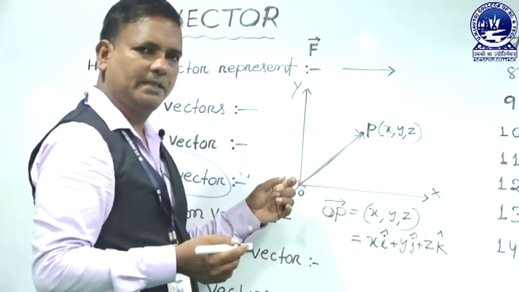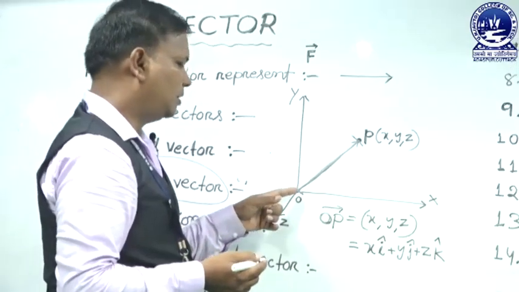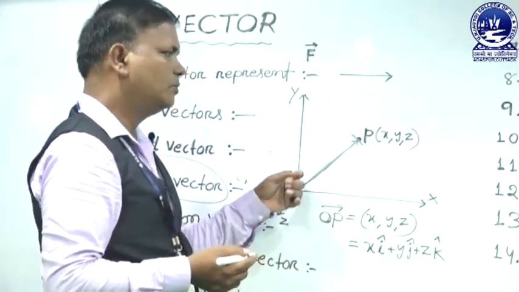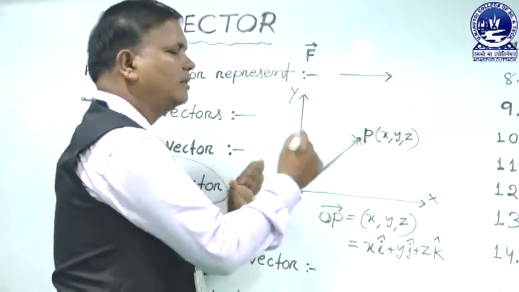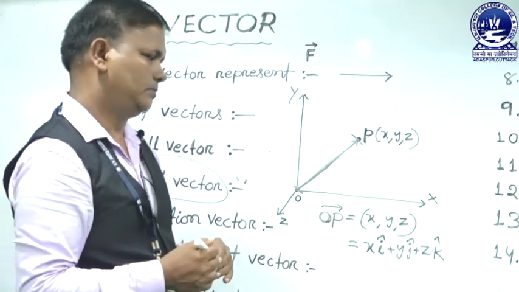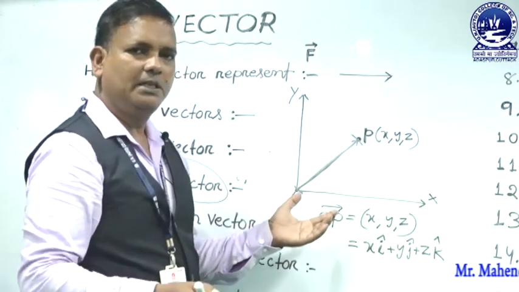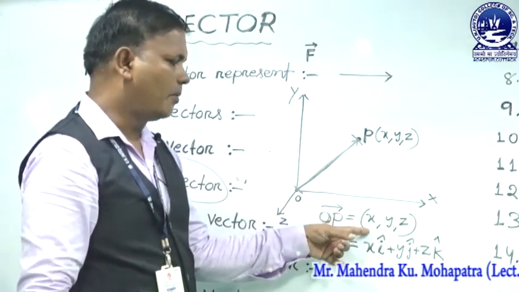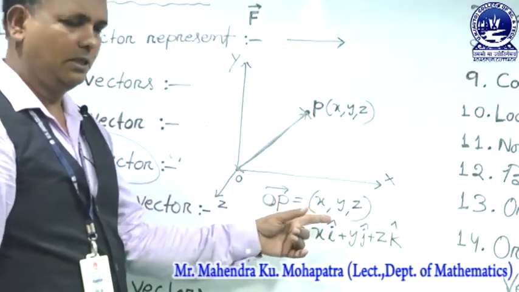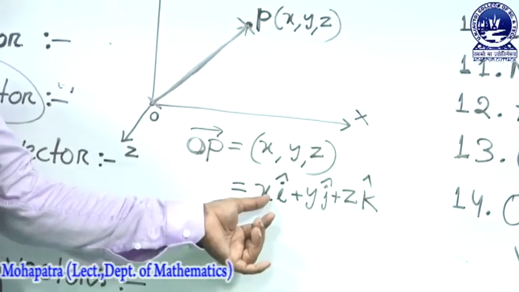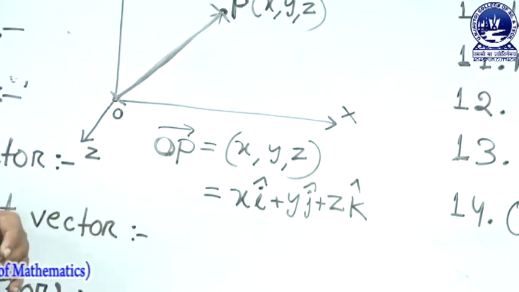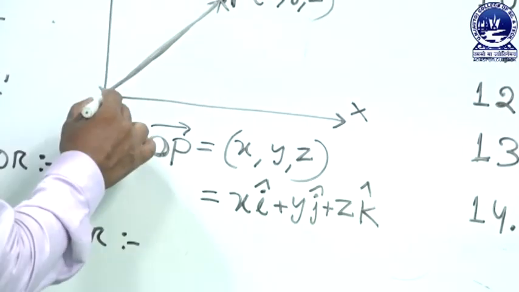The direction is from the origin to the point P, and the magnitude is the length of the line segment OP. It is represented in two ways: scalar components x, y, z as an ordered triple, and vector components x i cap, y j cap, z k cap.